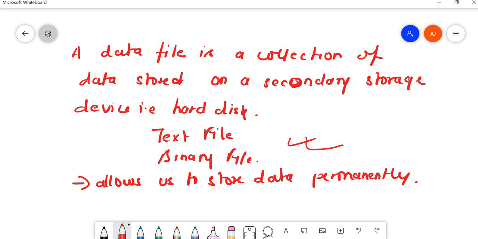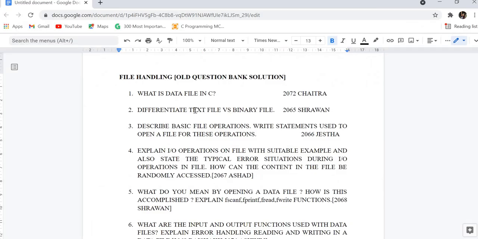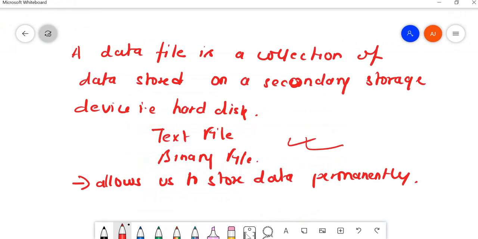Okay, so let's move to the second question. The next question is, differentiate text file and binary file. They asked this question in 2065 Shravan, and it has been repeated in other years also. So this is one of the important questions, the difference between text file and binary file. Let's see what the differences are.